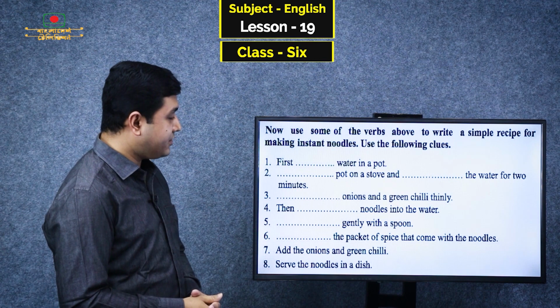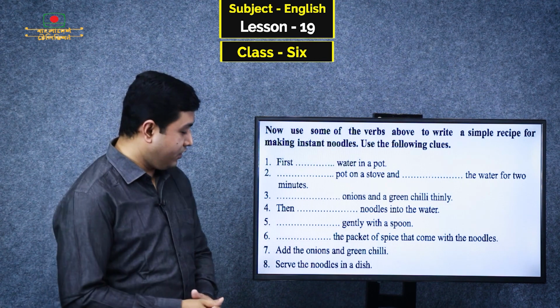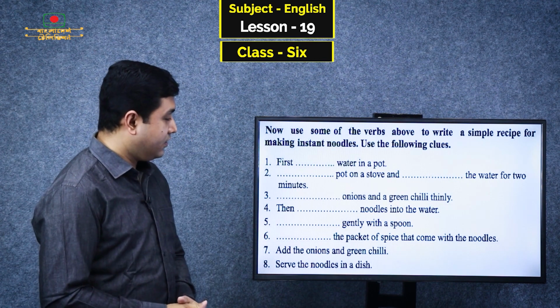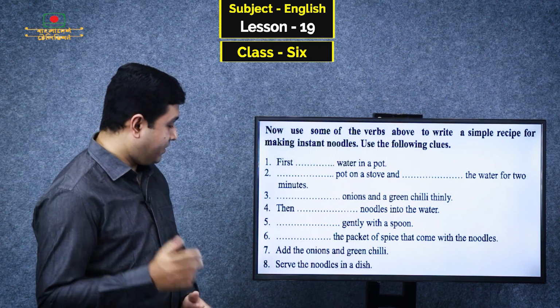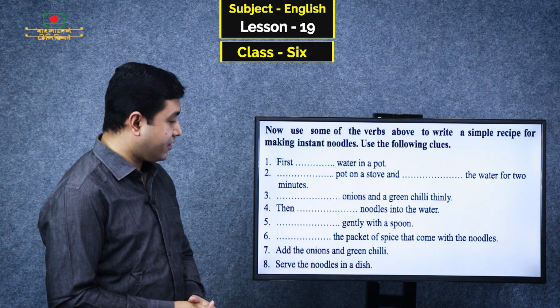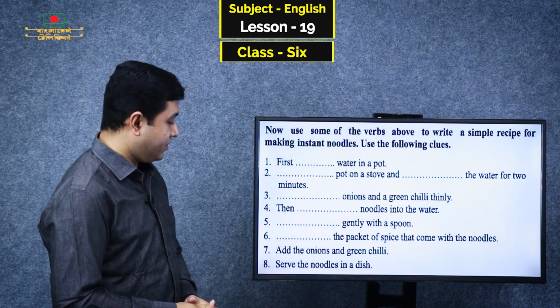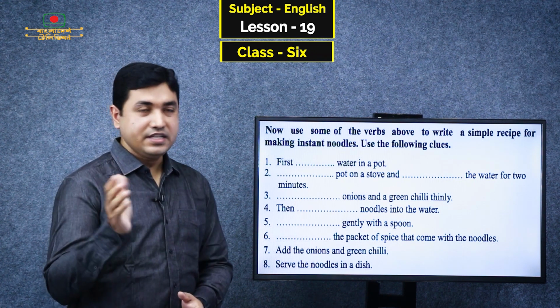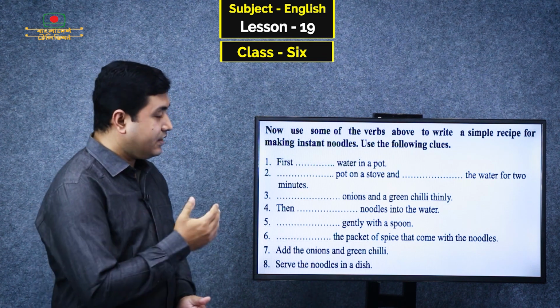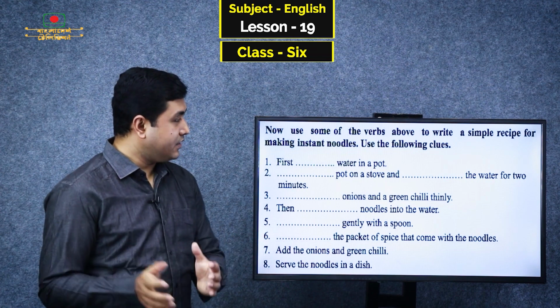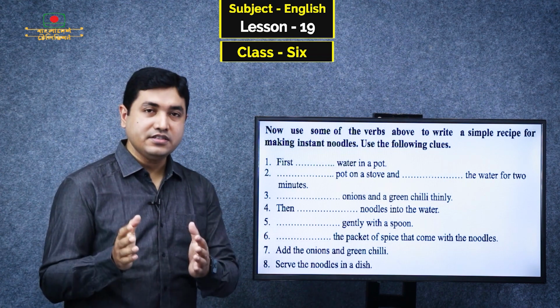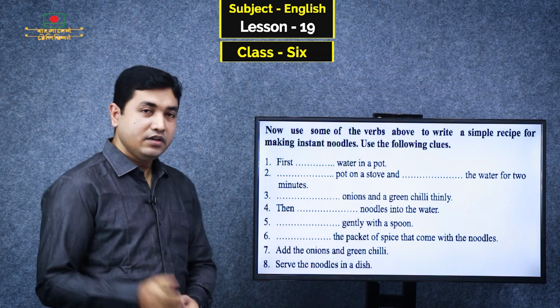Number 5, blank gently with a spoon. Number 6, blank the packet of spice that comes with the noodles. Number 7, add the onions and green chilies. Number 8, serve the noodles in a dish. So, in this text, you can see that it is instructed how to make instant noodles. So, let's see the answer.